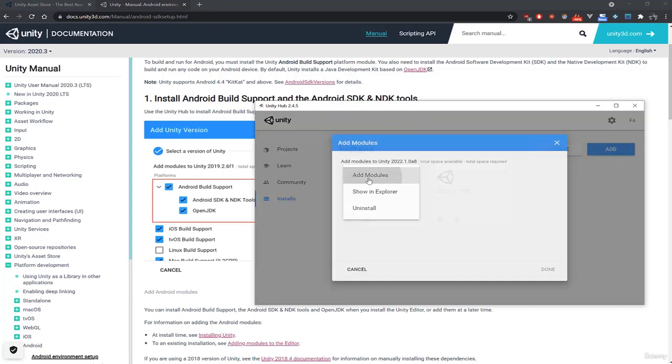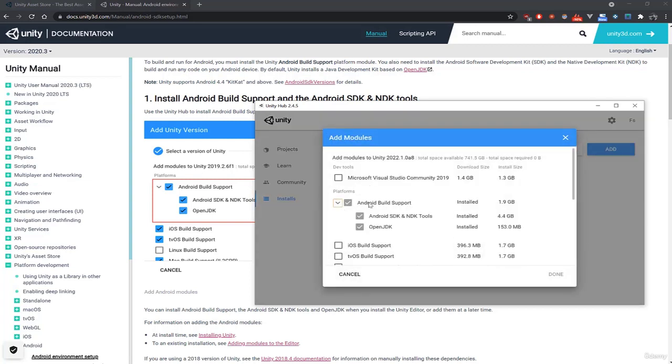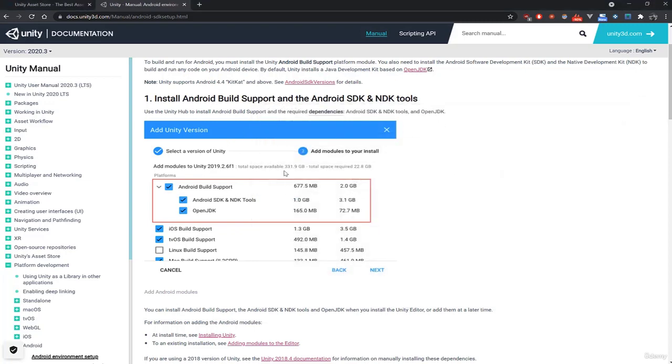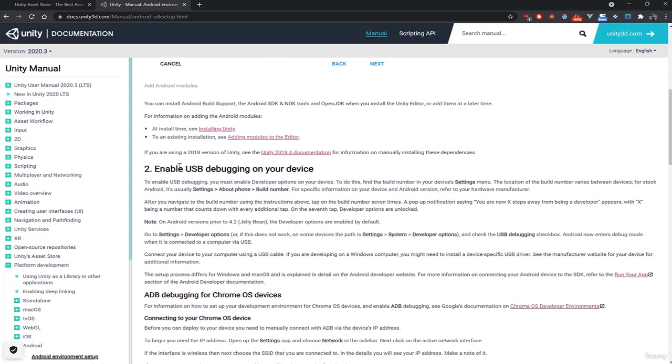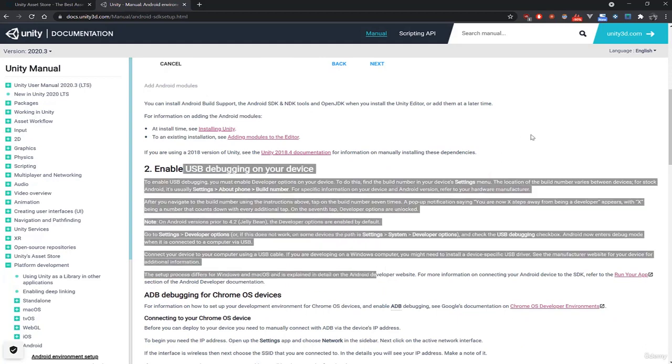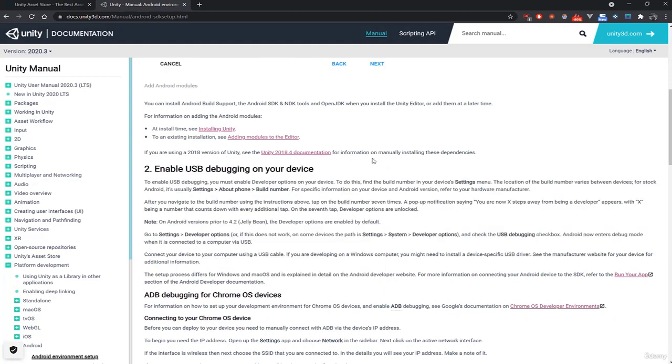3 little dots, add module, here to add modules, and there you have access to Android. So remember to install all this, and then we have the procedure to be able to test the game directly on your phone, because by default it will simply not work.